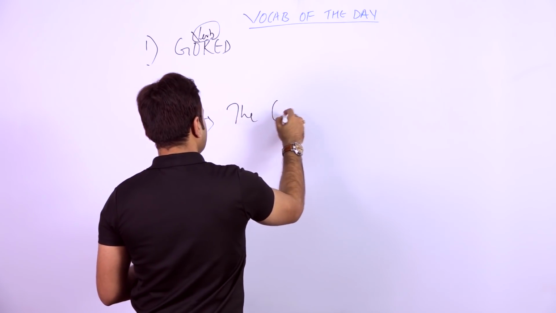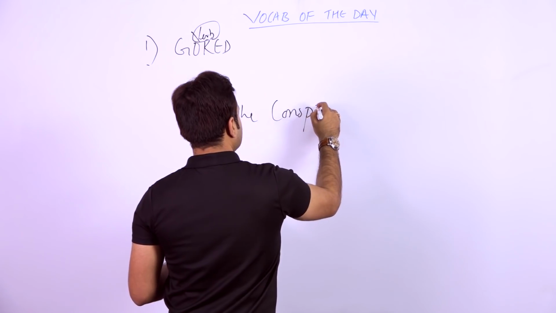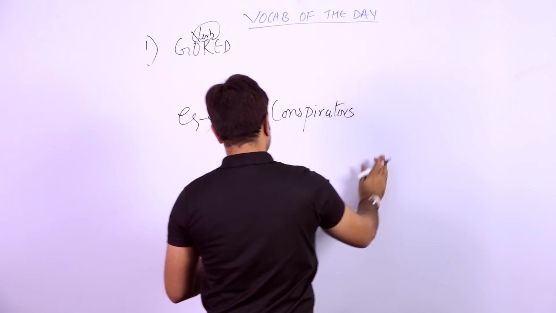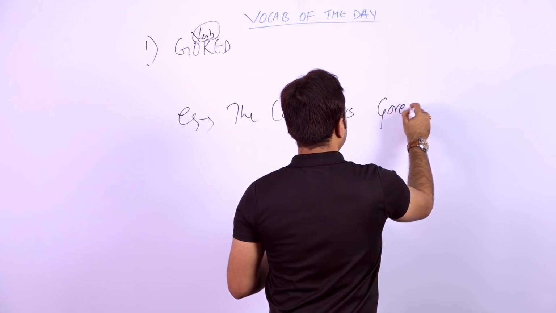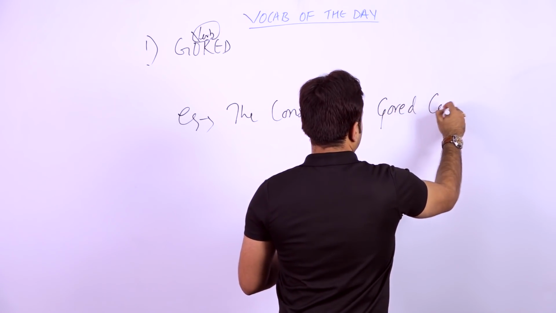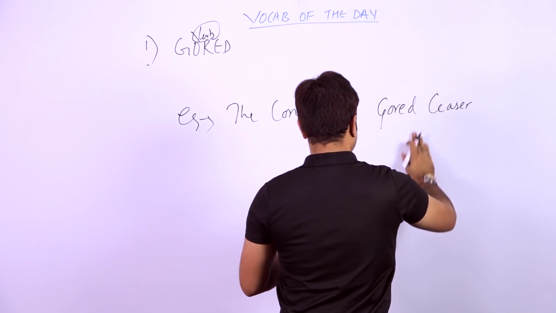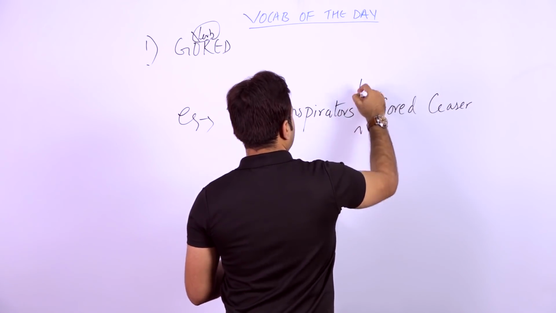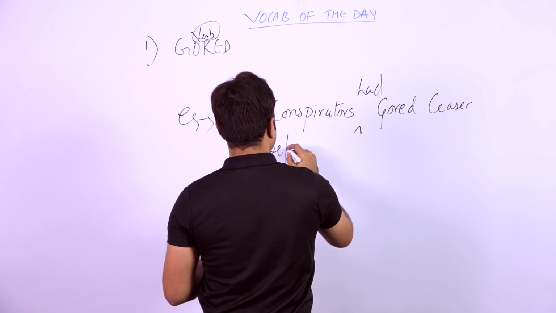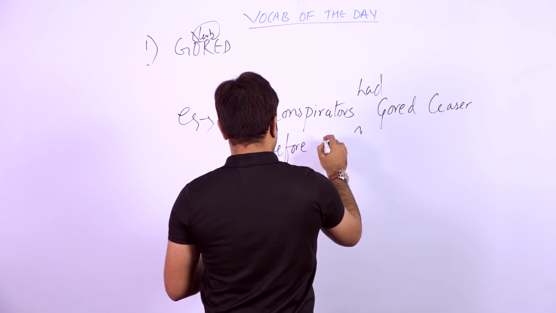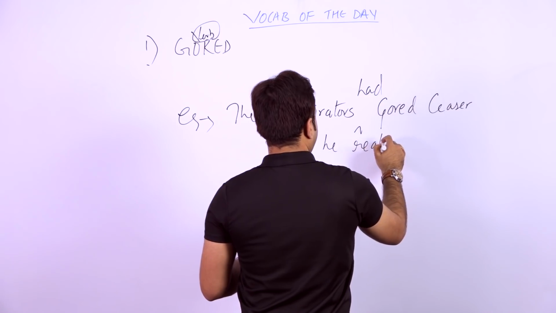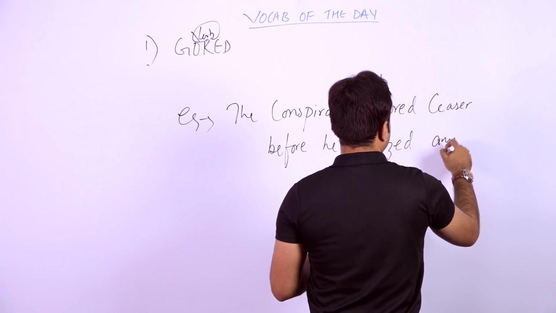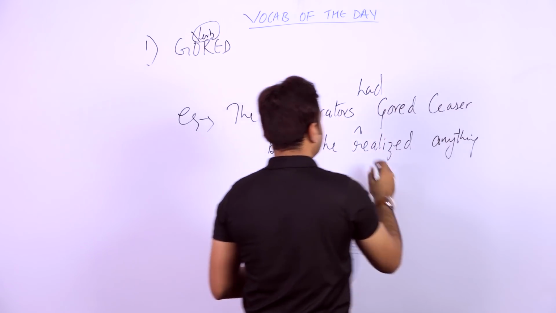The sentence says: the conspirators had gored Caesar before he realized anything. So now let's check what it means.